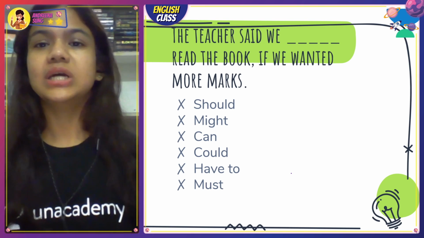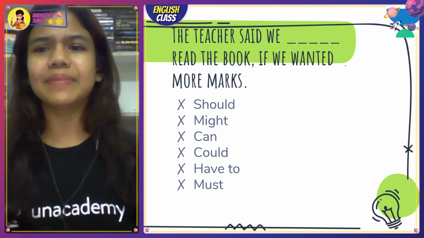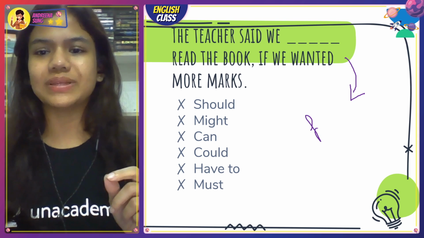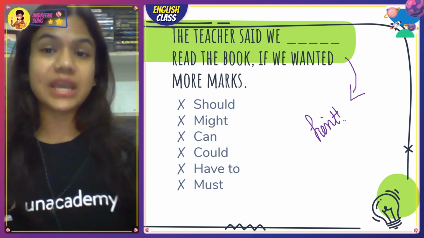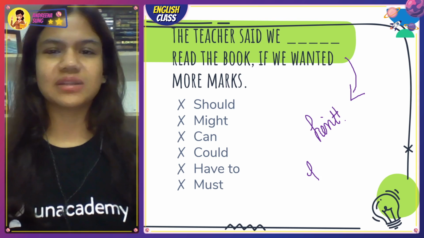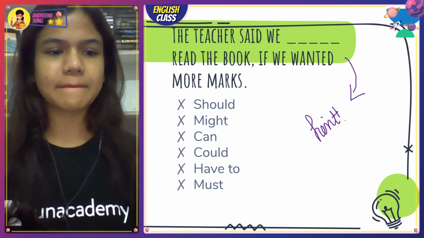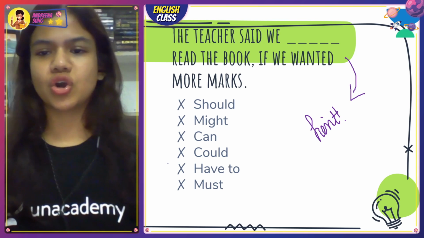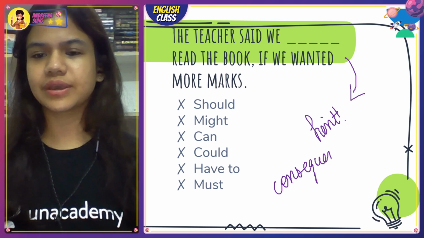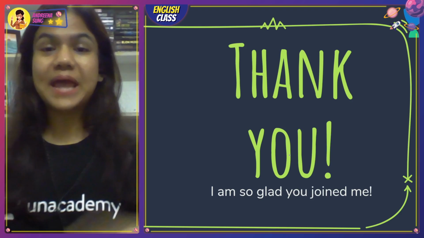much traffic. The teacher said we dash read the book if we wanted more marks. Again, the teacher here is saying consequence. The hint for this is going to be: do this and you will get this. Okay? Sorry, I was writing the answer and then I was like, I'm not telling you the answer. Hold on a second. Consequence. Sequence. Okay? We're talking about consequence. Cool? And that is it.